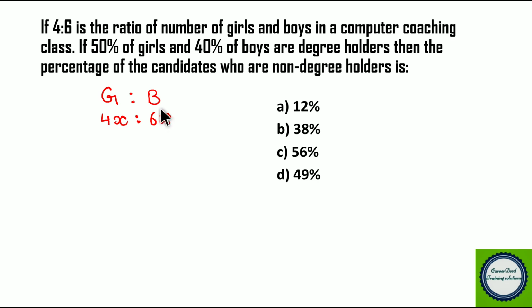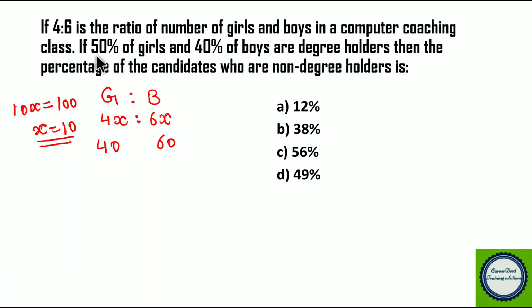Now we don't know the total count of students in the coaching center, so we can assume any value. For my convenience I am taking 100 students in total. This is my assumption, you can take any value. Girls and boys are in the ratio 4:6, so we have 4 plus 6, 10 parts. So 10 parts is 100 students, right? So one part will be 100 by 10, that is 10. So in boys we have 6 into 10, 60 boys, and in girls we have 4 into 10, 40 girls.